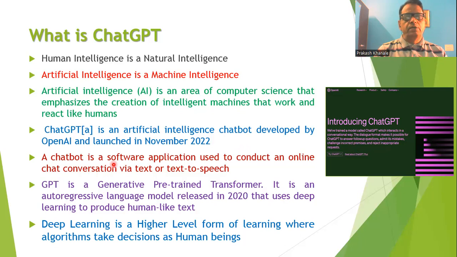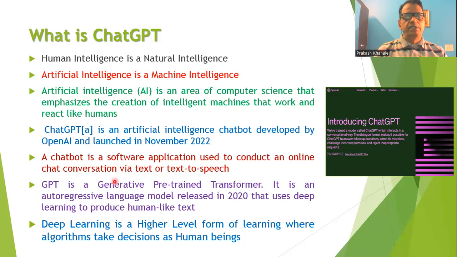But a chatbot is software, a program, and it will perform the chat just like human beings. It will perform the chat conversation via text, or sometimes it can make use of text to speech. So it is possible that it can perform the conversation both ways.